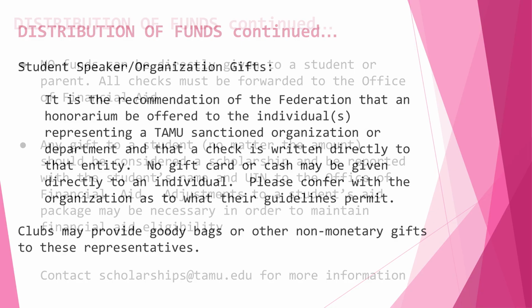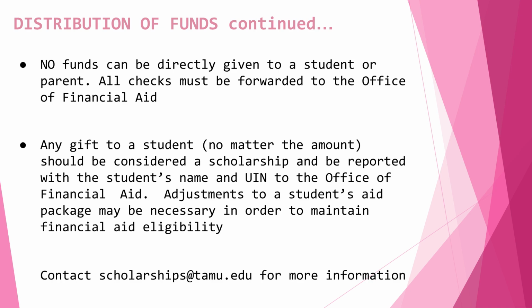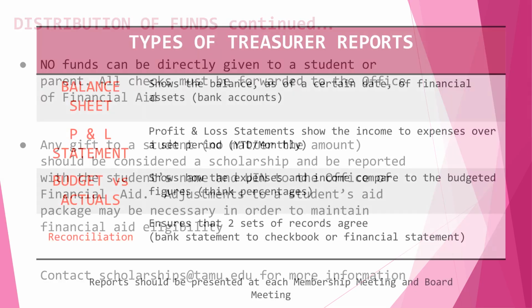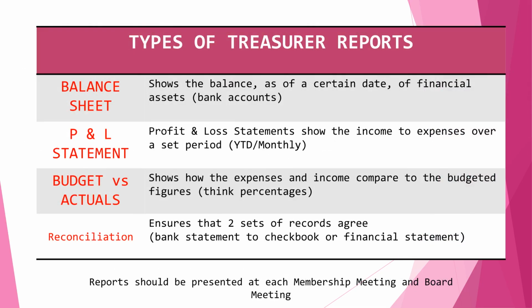Non-monetary gifts are permitted. No funds can be directly given to a student or parent. All checks must be forwarded to the Office of Financial Aid. Any gift to a student should be considered a scholarship and reported with the student's name and UIN to the Office of Financial Aid. Contact the Financial Aid Office for more information. Reports should be presented at each membership and board meeting.